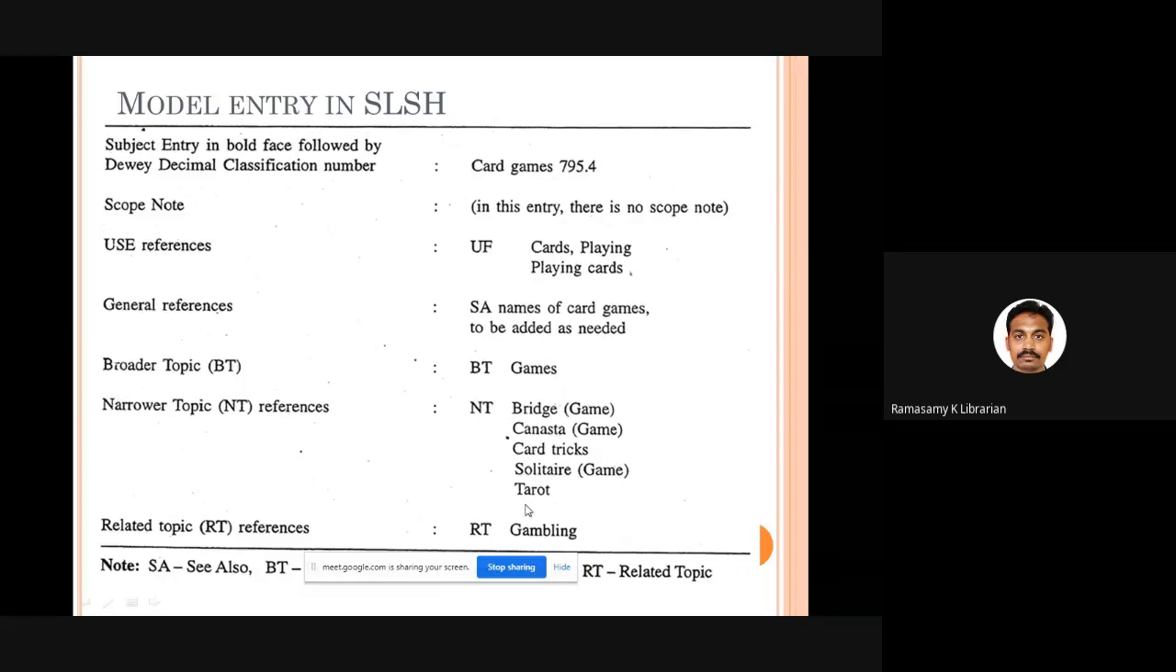For all these terms, if you want, you can create a see also reference, if you have books on all these subjects. Then comes the related term, gambling. So this is a typical entry that you see in the Sears List of Subject Headings.